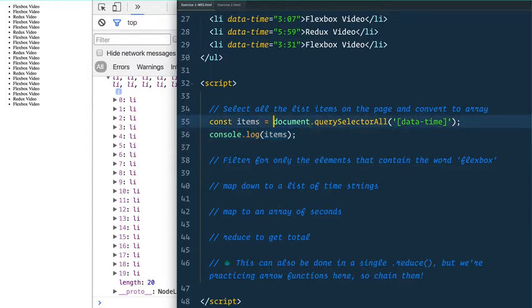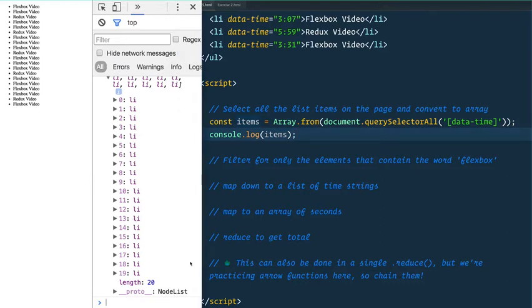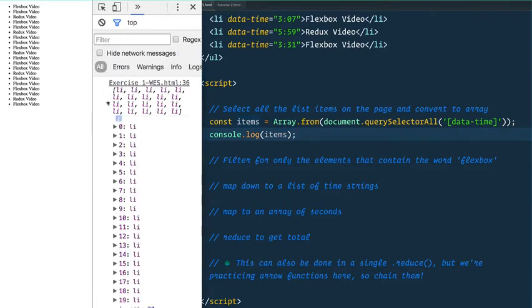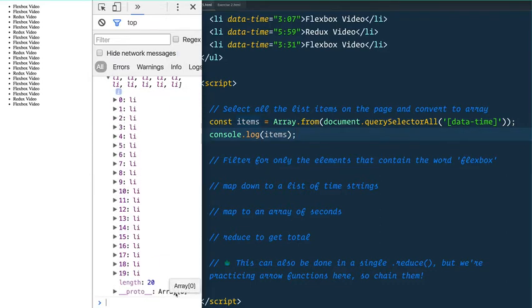So in order to convert it to a true array, we can just wrap the entire thing in Array.from or any of your other favorite convert-to-array methods, and that is going to make it a true array. Watch, give it a refresh, open it up. See, now the prototype is an array, not a NodeList, but we still have all the items there.